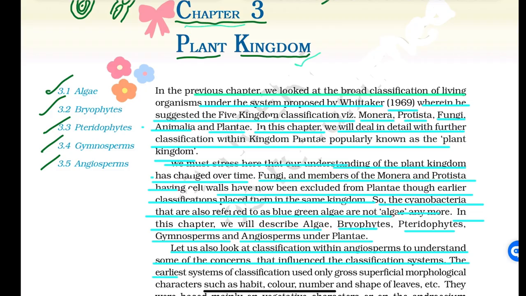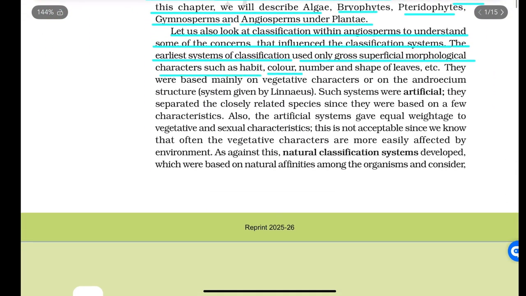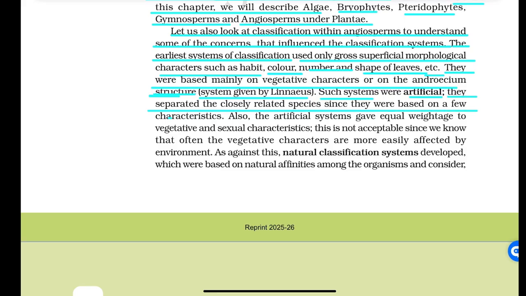The earliest system of classification used only gross superficial morphological characters such as habitat, color, number and shape of leaves, etc. They were based mainly on vegetative characters or on the androecium structure system given by Linnaeus. Such systems were artificial. They separated the closely related species since they were based on a few characteristics. Also, the artificial system gave equal weightage to vegetative and sexual characteristics. This is not acceptable since we know that often the vegetative characters are most easily affected by environment.